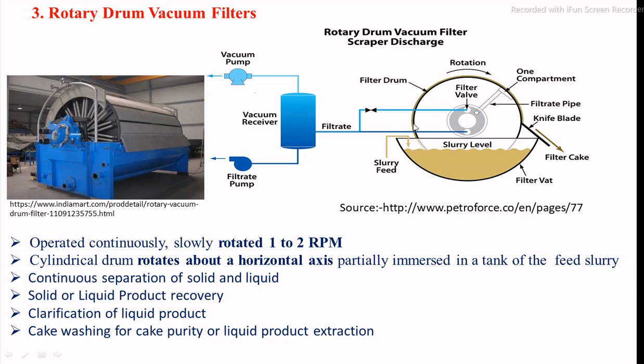After cake formation, as the cake flows from this section to this section, the cake is partially dried. For the cake washing process, if we require the cake as a final product, then cake washing is carried out by spraying a fine water spray on the cake. The water is sprayed in this section by spraying nozzles.